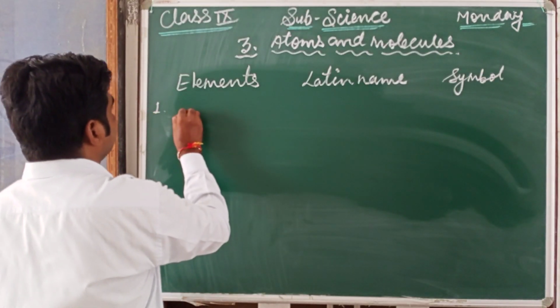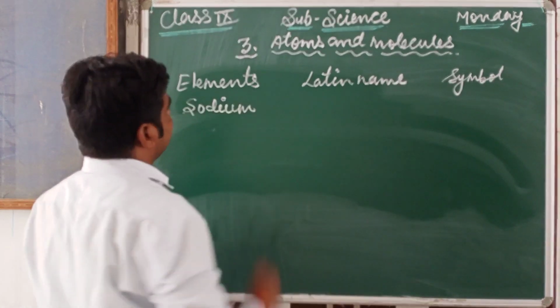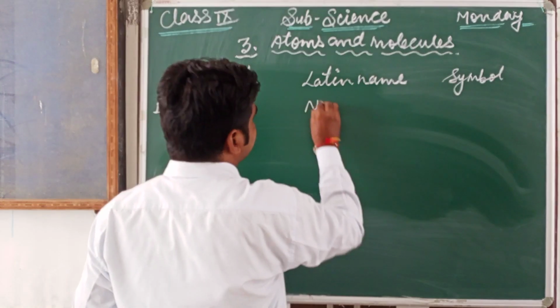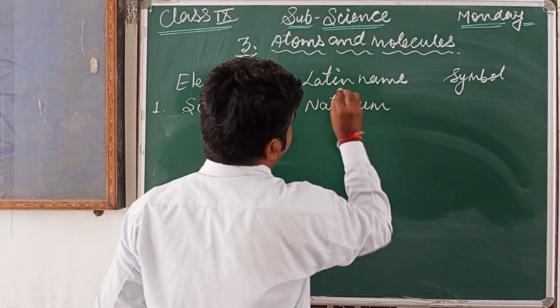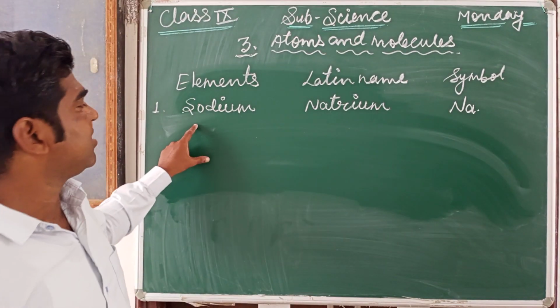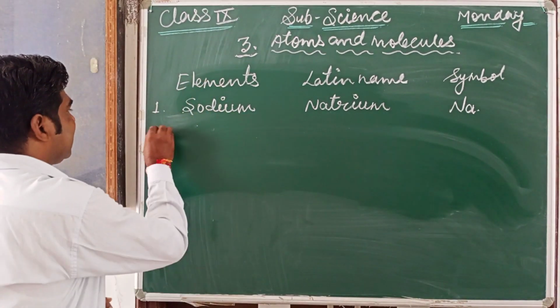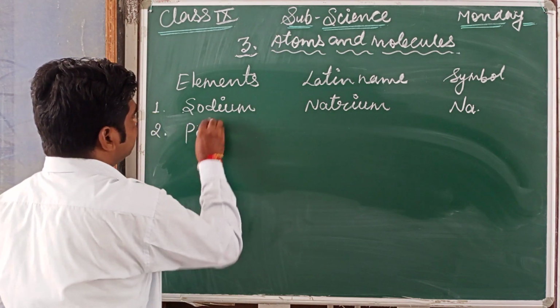Now the first one is sodium. What is the Latin name? Already we discussed, natrium. So the symbol is Na, which means sodium is represented by the letters Na. Second one, potassium.